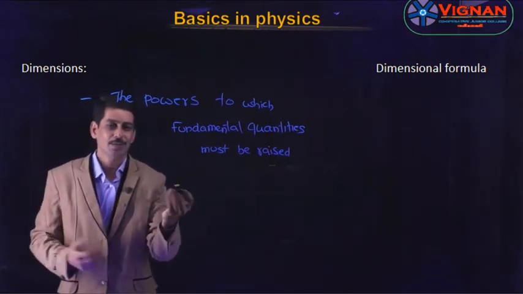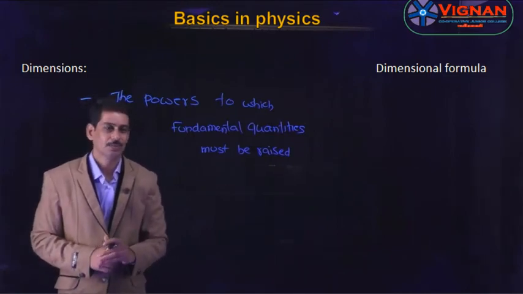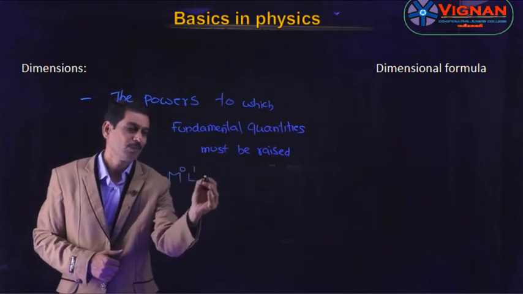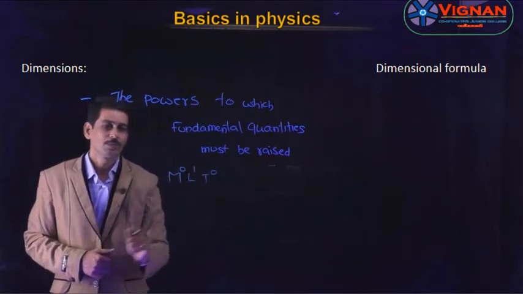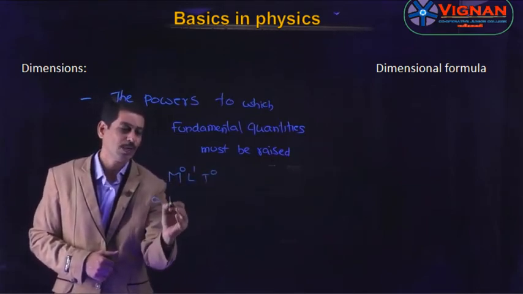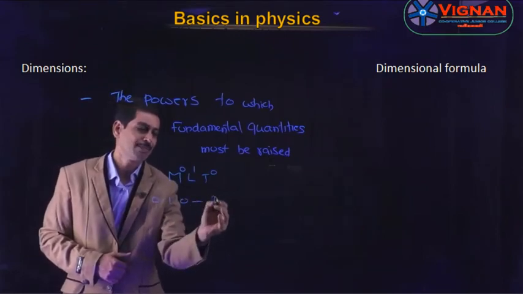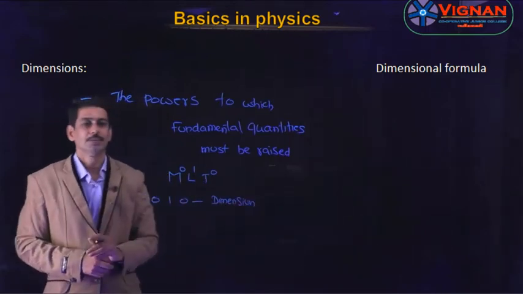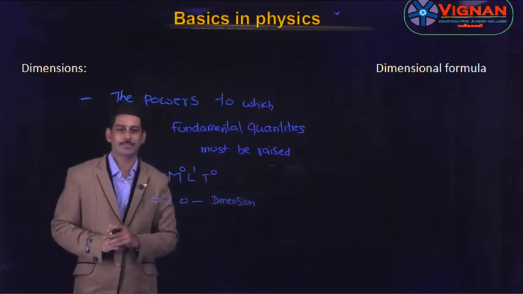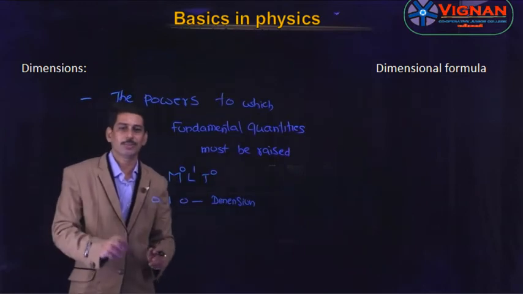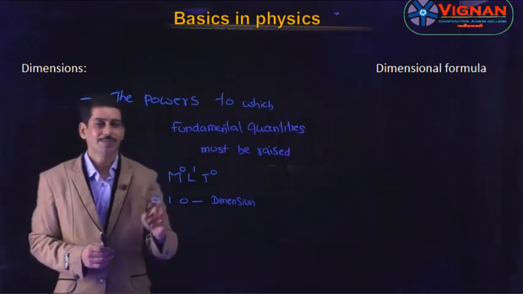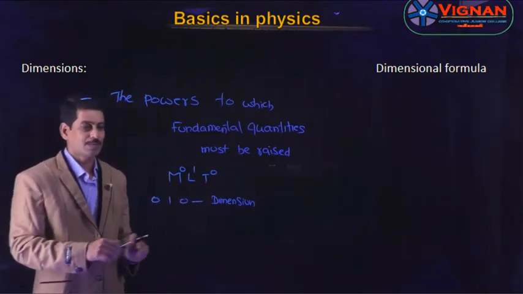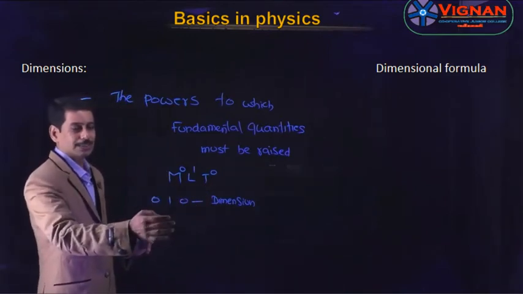So for example, we already know what is length. So the dimension formula for length is given as m power 0, l power 1 and t power 0. So here the powers are nothing but 0, 1, 0. So these are called as dimensions. So dimensions are nothing but the powers to which the fundamental quantities must be raised in order to obtain the unit of that physical quantity. So for example, if we consider m power 0, l power 1 and t power 0, here the powers are 0, 1, 0. So these are called as the dimensions.